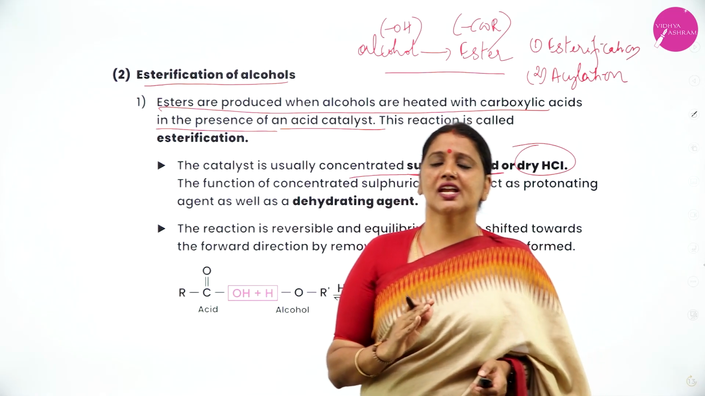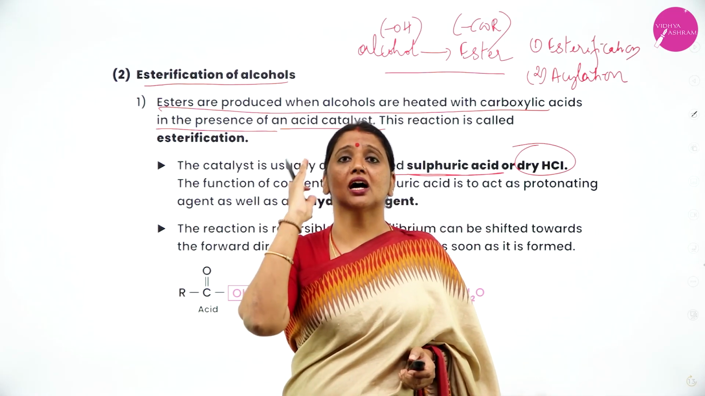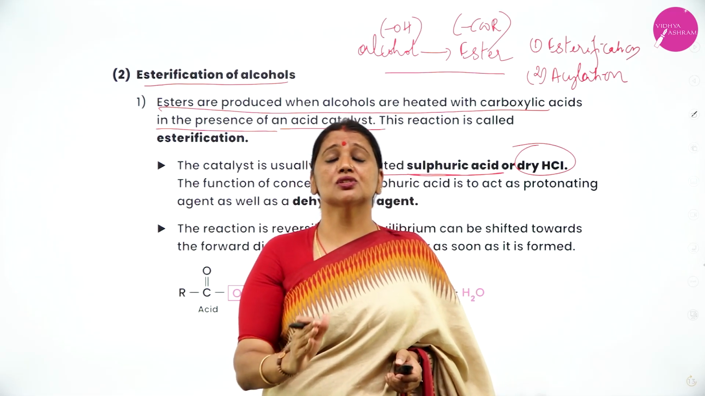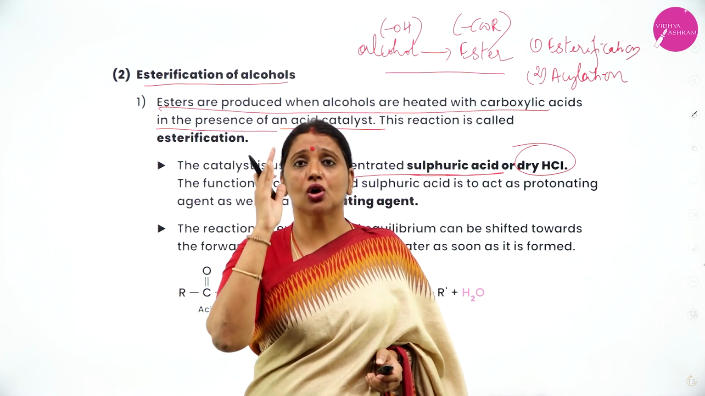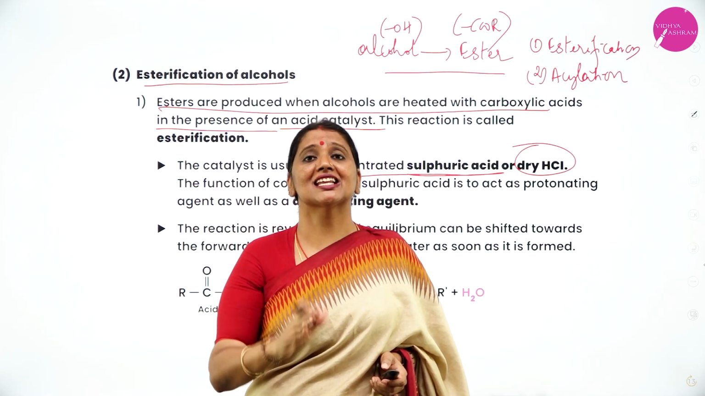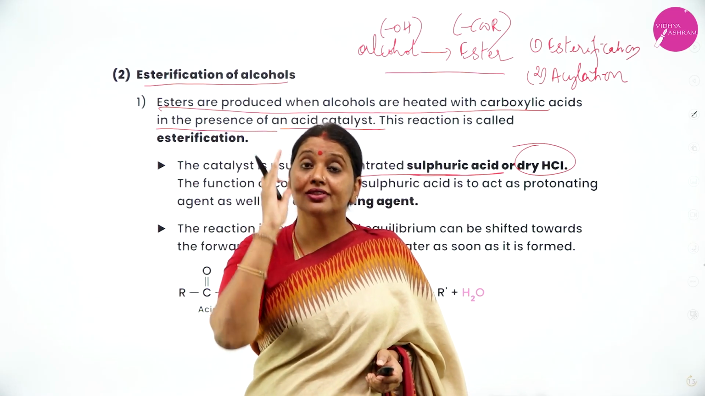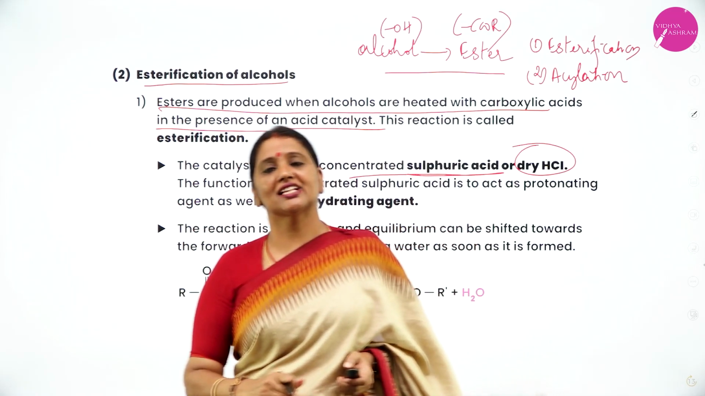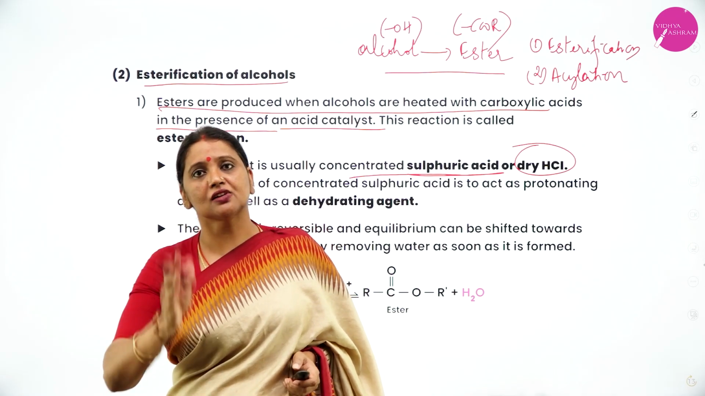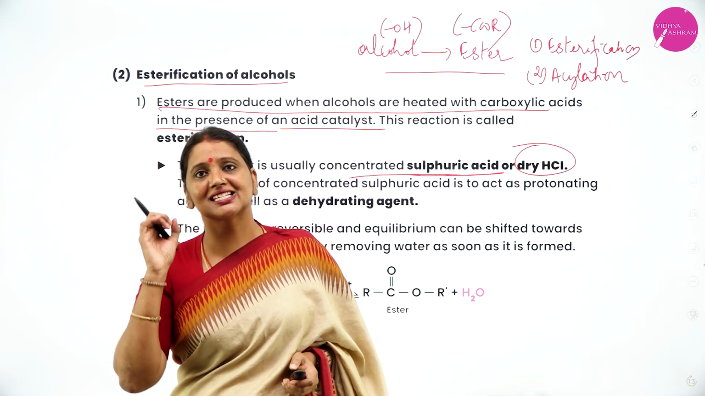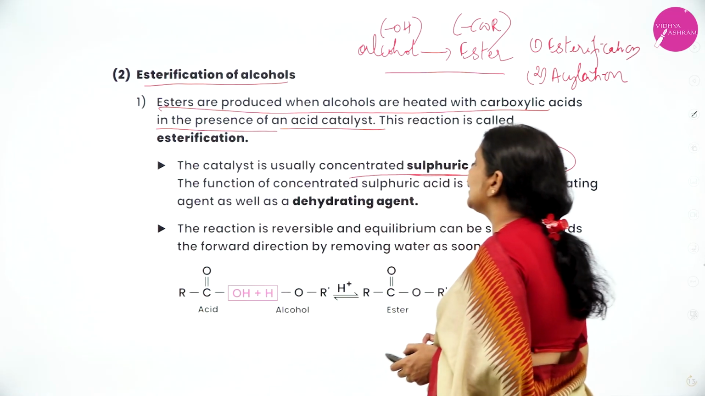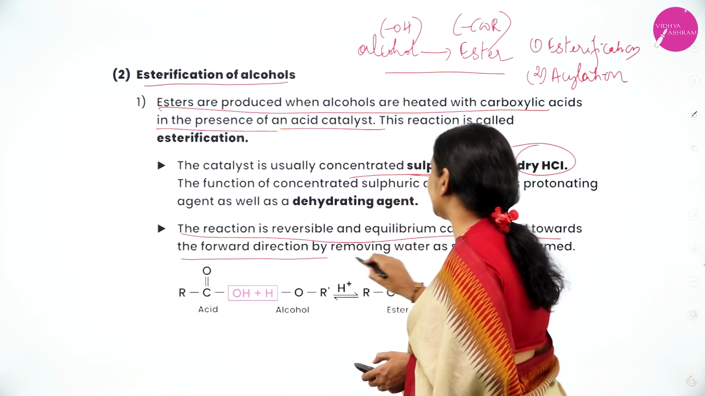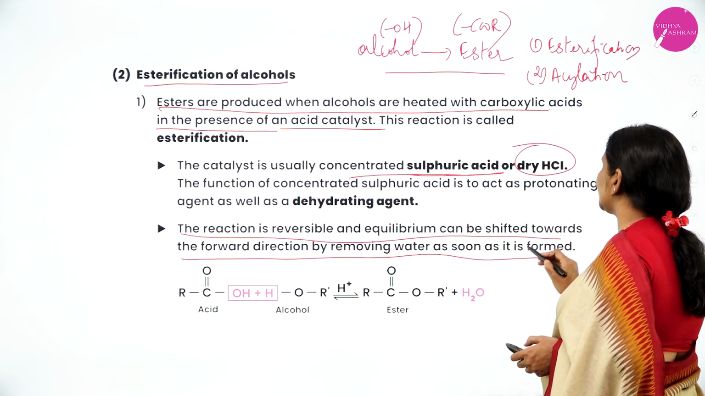Therefore, what is esterification? When an alcohol is heated with carboxylic acid in the presence of concentrated sulfuric acid or dry HCl, they form ester and water. This reaction is called esterification. Concentrated sulfuric acid or dry HCl acts as a dehydrating agent or protonating agent. The reaction is reversible. Equilibrium can be shifted towards the forward direction by removing the water as soon as it is formed.